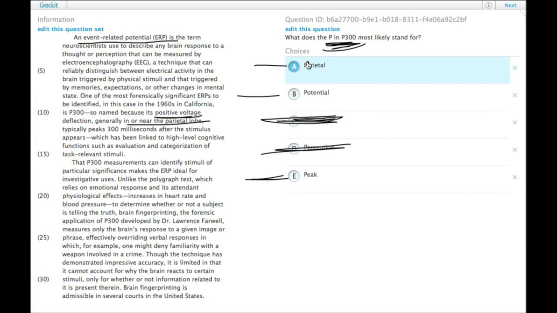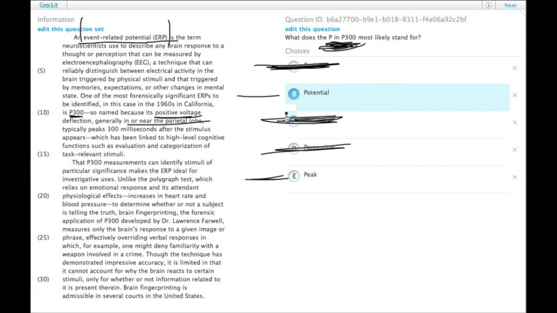So P300, it's some P that has 300 attached to it. And so we would want to use that to distinguish it from other P's. Now, if this particular one is in the parietal lobe but other ones are not, then it doesn't make sense to name event-related potentials P300 for parietal if they're not all in the parietal lobe. So this doesn't make sense.